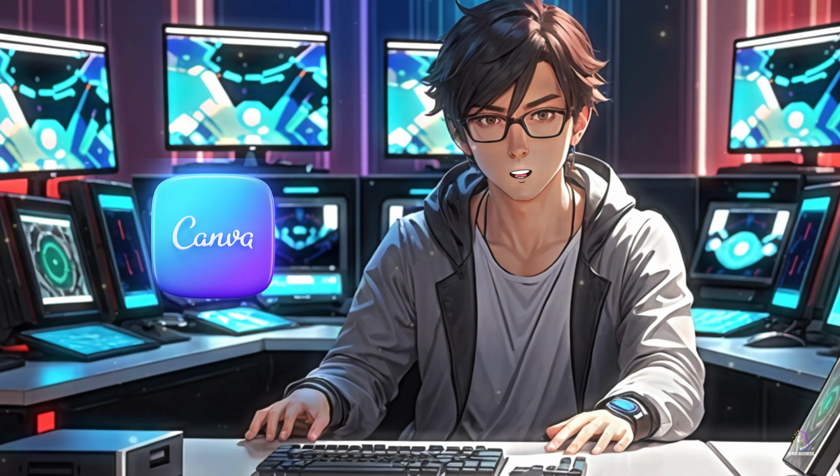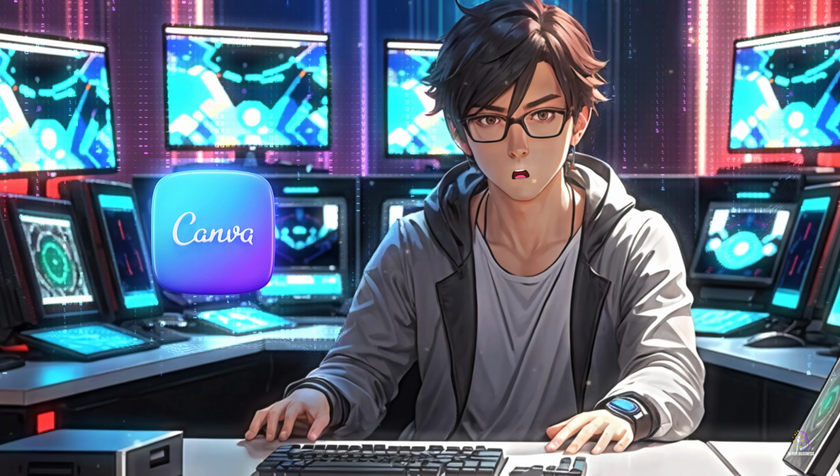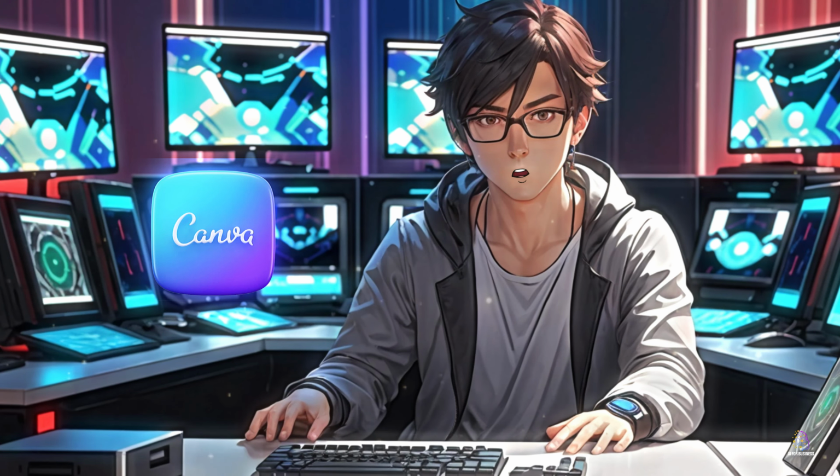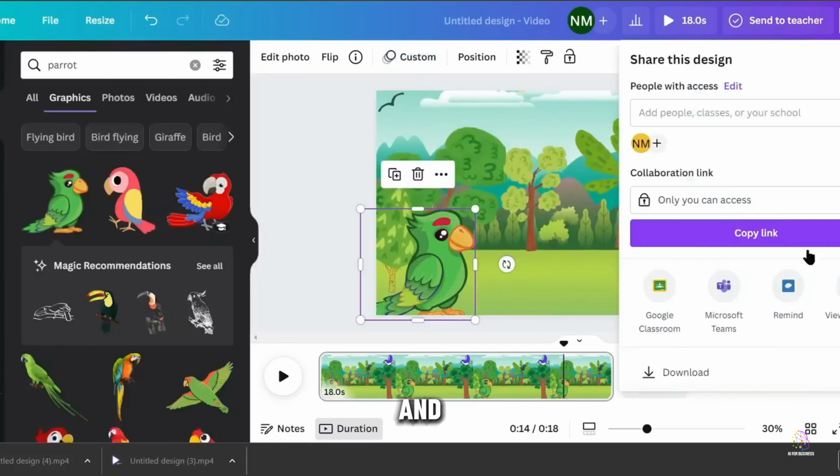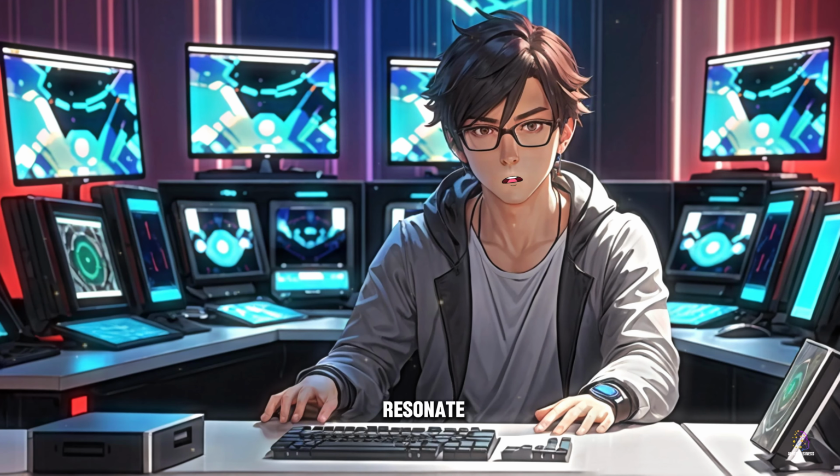Canva offers a range of tools and features for creating stunning animated sequences that will captivate our audience and enhance the impact of our message. With Canva, we're ready to bring our creative vision to life and create an educational and entertaining video that will resonate with our viewers.